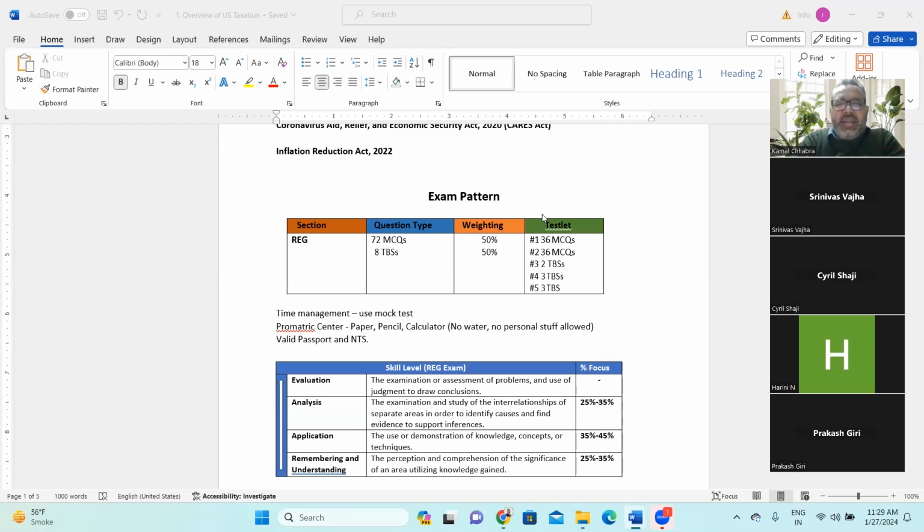After testlet 3 there is an allowed break of 15 minutes. So the first testlet should be finished in 45 to 50 minutes. If you want, you can note it down, because today is the first class, probably you may not be able to appreciate it, but I'm telling you, this is how you need to deal with the examination.